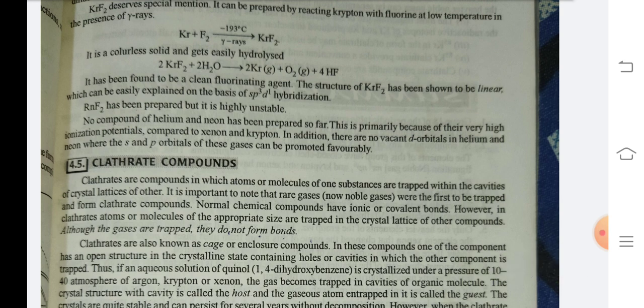No compound of helium and neon has been prepared so far. This is primarily because of their very high ionization potentials compared to xenon and krypton. In addition, there are no vacant d orbitals in helium and neon, to which the s and p electrons of these gases can be promoted favorably.